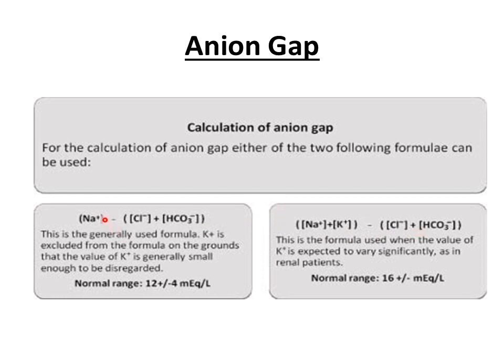In one formula, in case of cations, we are only measuring sodium ions and not potassium ions, because normally the potassium ion concentration inside the blood is very low, so it is not significant.